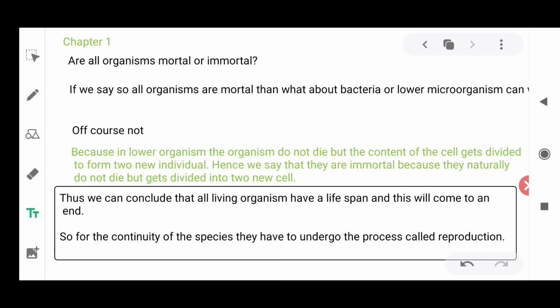Thus from this part, we can conclude that all organisms have a fixed lifespan, and for the continuity of the species they have to undergo the process called reproduction. So let's see the next part.